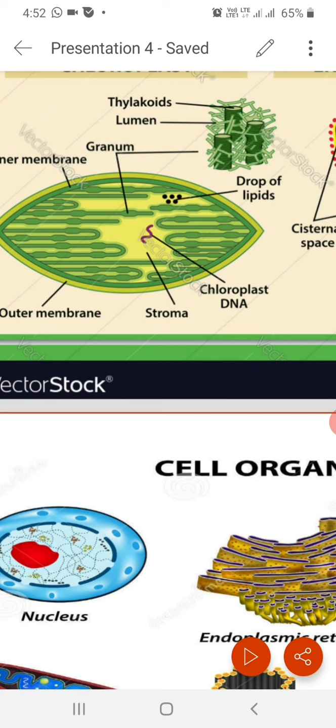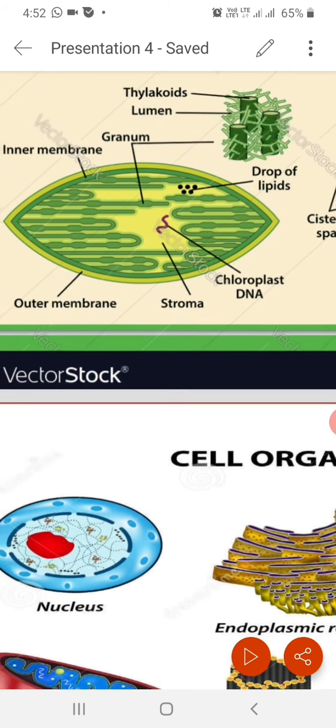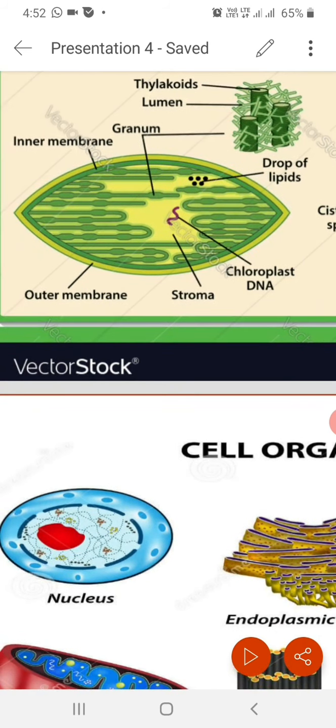The green color plastids are called chloroplasts, and they are specific to the green portions of the plant, especially leaves. So it is present in the leaf, and its main function is photosynthesis.